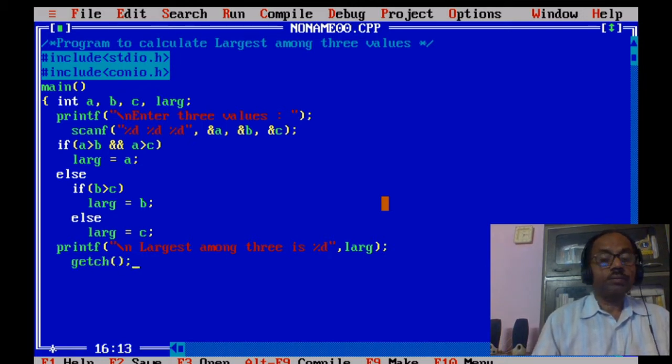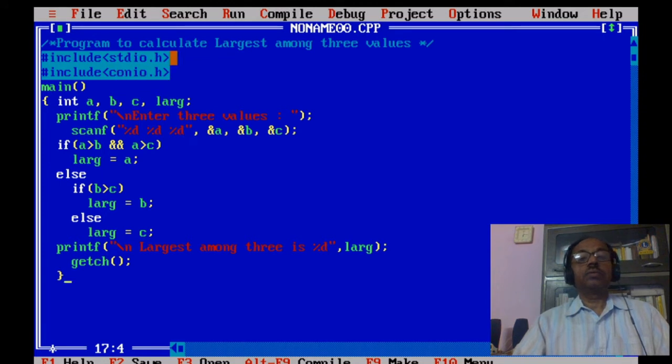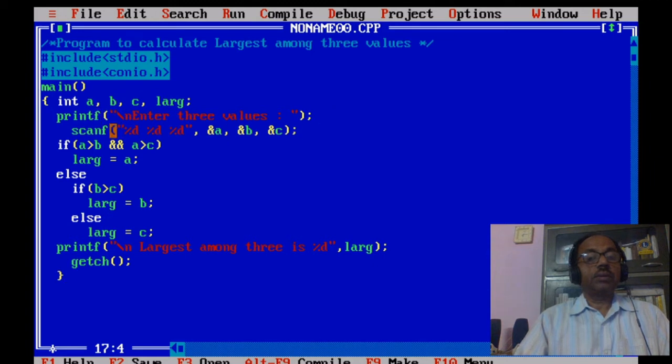Let's see. So stdio.h, conio.h, a, b, c, large. Enter three values, printf, scanf ampersand a, b, c. If a greater than b and a greater than c, large is equal to a, else if b greater than c, large equal to b, else large equal to c.